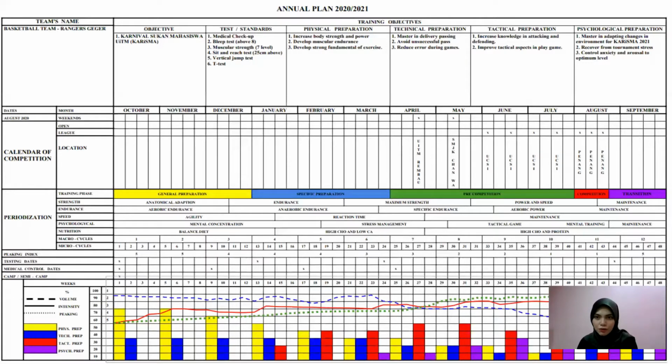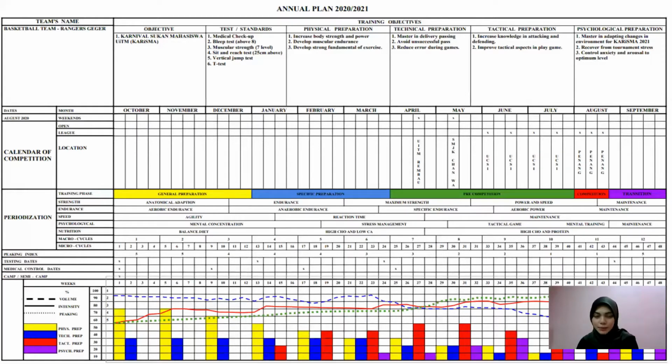Pre-competition is 4 months: April, May, June, and July. The competition is in August for 3 weeks, and September is for transition, starting from the last week of August until the end of September.